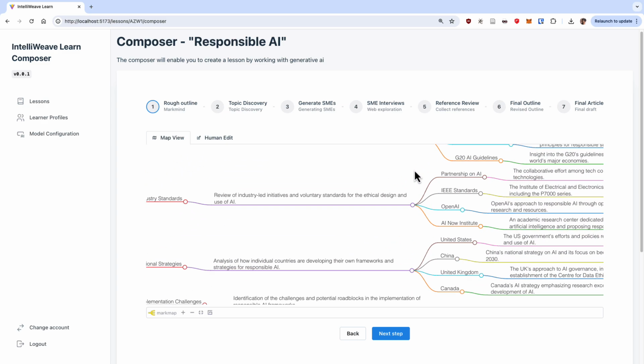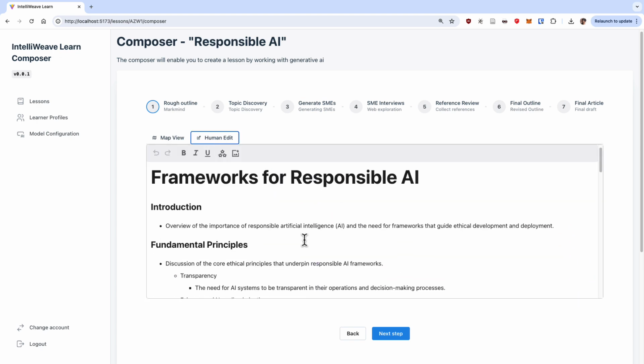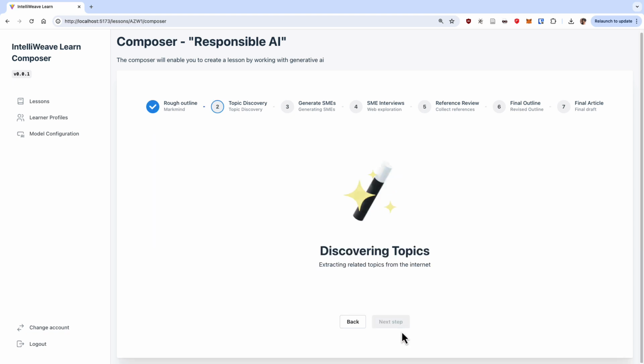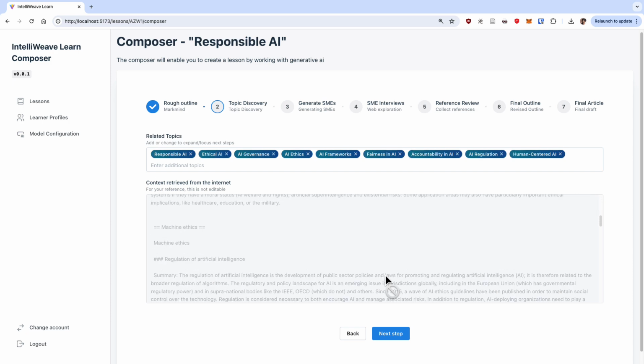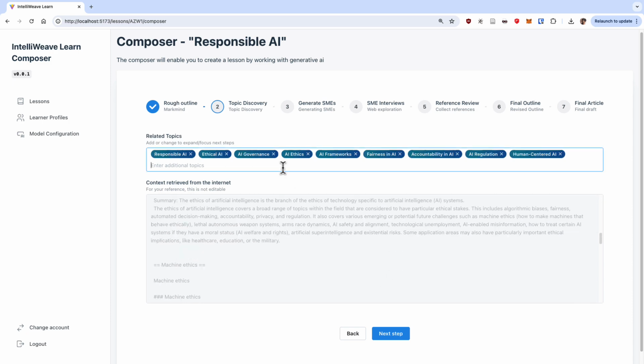This is where the first human-in-the-loop action comes in, where you can actually update the outline if you need anything added. Once done, we move over to the topic discovery phase, where the app searches through the Wikipedia knowledge graph to find related topics. This is because when you make a lesson, you don't just want to focus on the topic, but you also want to know how it fits into the global context. It's discovered a set of related topics, and it has also given us its thought process. We can change these topics or add to it. For instance, let me add AI transparency since I want to know more there.